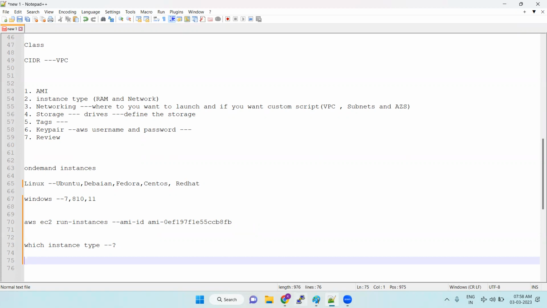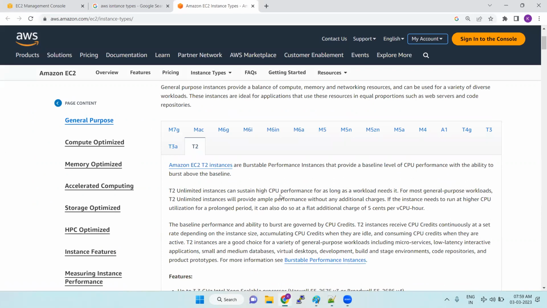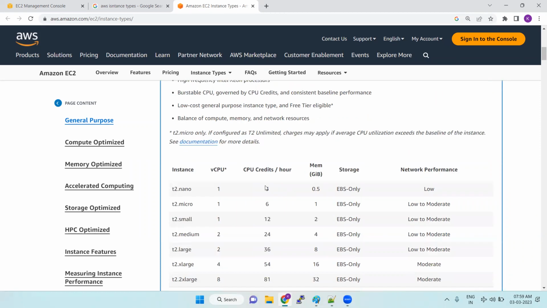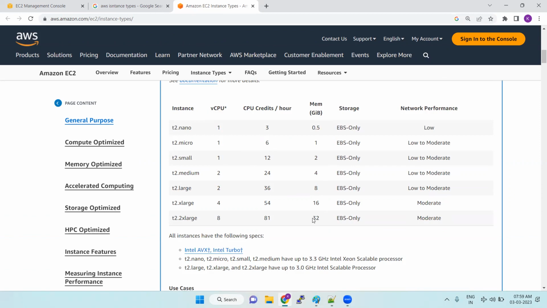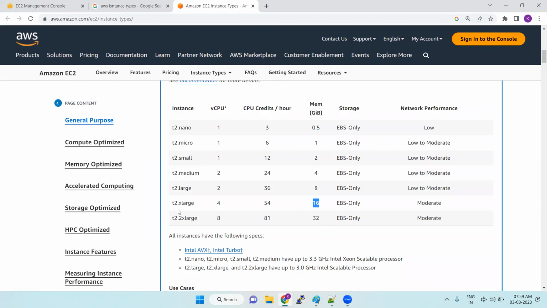For each instance type, they have given the scenario here. For the general purpose one, if you want to sustain high performance, we go with it. These are the features of the general purpose one, and it supports a maximum of 32 GB. Generally for web-based applications like Flipkart and Amazon, we will go with the T families. If your system requires 8 GB, we need to select T2.large. Similarly for 16 GB or 32 GB.